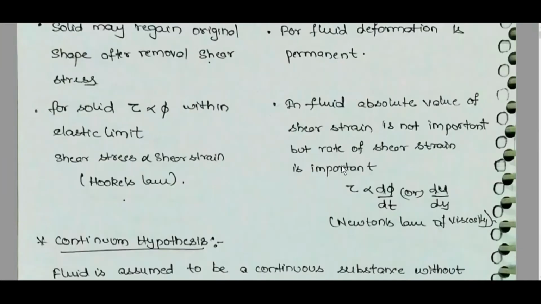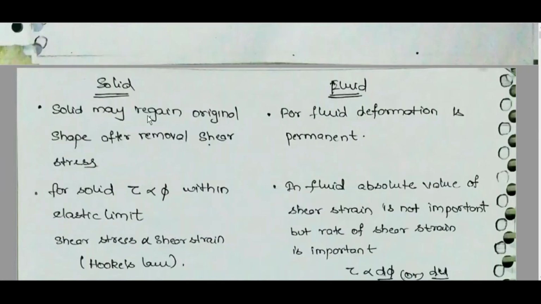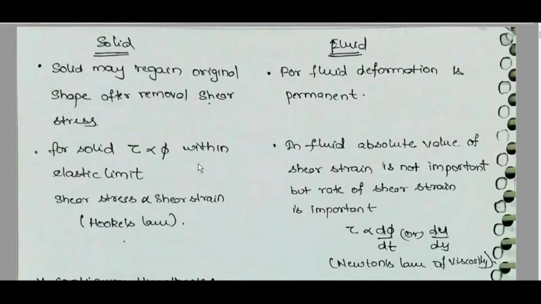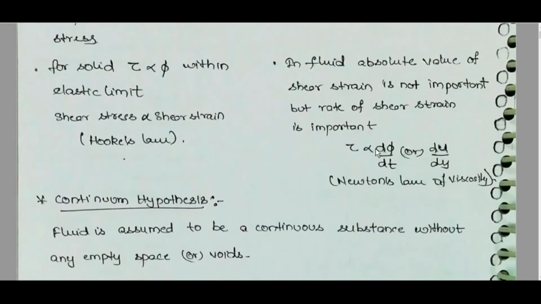So, the difference between solid and fluid. A solid may regain its original shape after removal of shear stress. For a fluid, deformation is permanent. For a solid, tau is directly proportional to shear strain within the elastic limit, Hooke's law. For a fluid, the absolute value of shear strain is not important, but the rate of shear strain is important. Tau is directly proportional to d theta by dt, or du by dy, Newton's law of viscosity.